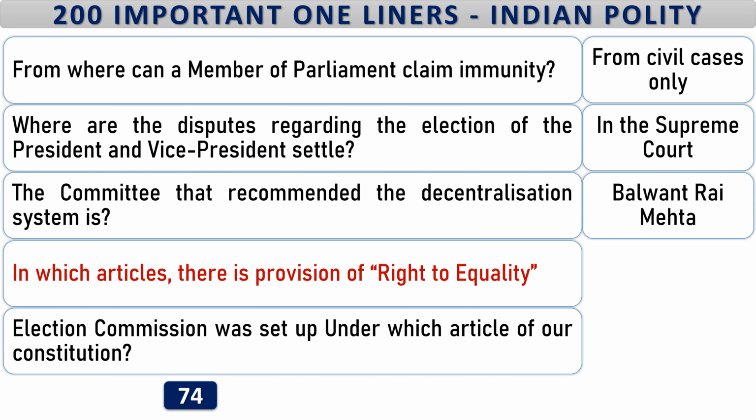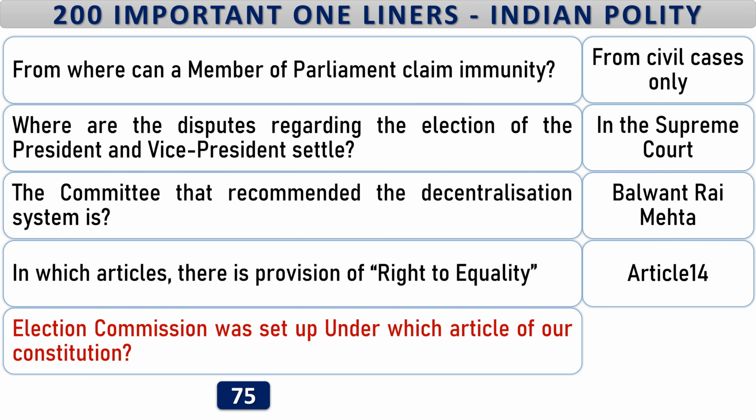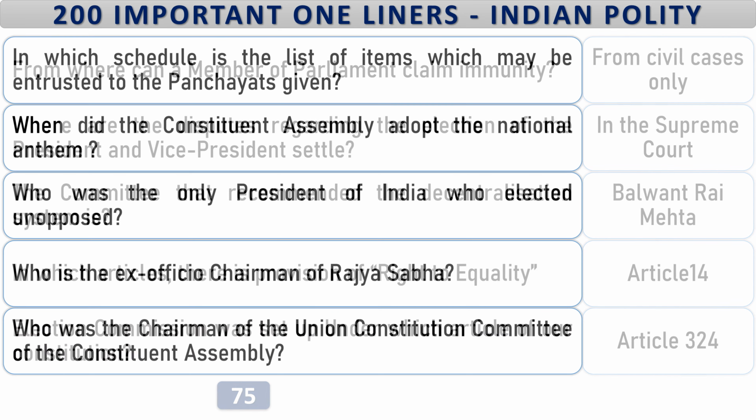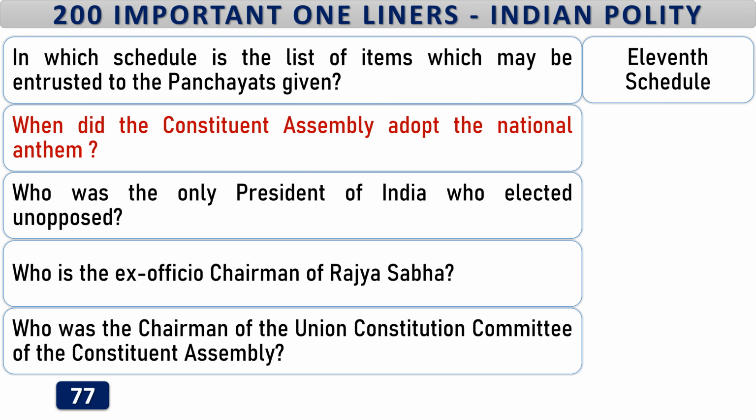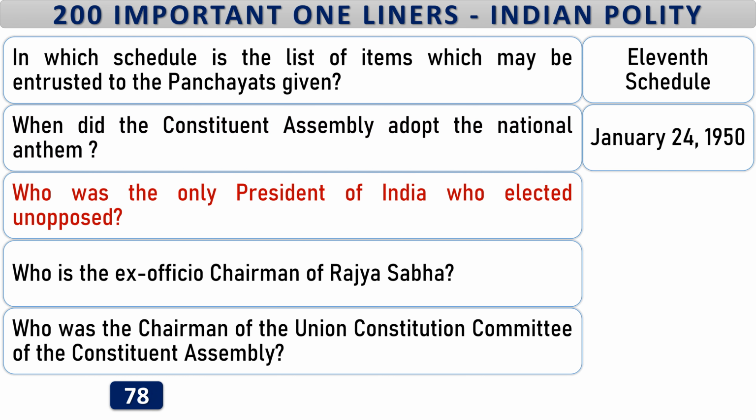In which articles there is provision of right to equality? Article 14. Election Commission was set up under which article of our Constitution? Article 324. In which schedule is the list of items which may be entrusted to the panchayats given? 11th Schedule. When did the Constituent Assembly adopt the national anthem? 24th January 1950.